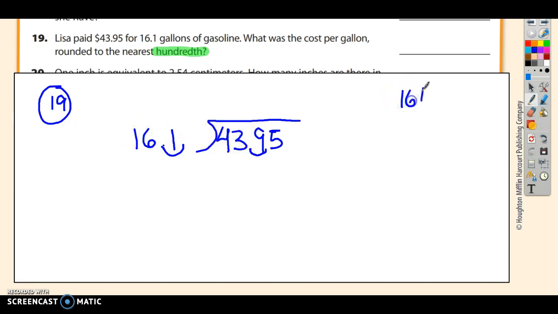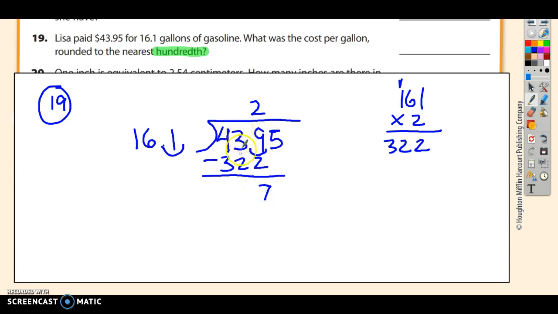Off to the side here, I'm going to do 161 times 2. 2 times 1 is 2. 2 times 6 is 12. 2 times 1 is 2, plus 1 is 3. I get 322. I forgot to put my 2 here. 2 times 161 is 322. 9 minus 2 is 7. 3 minus 2 is 1. And 4 minus 3 is 1. While 117 is a huge remainder, it is smaller than my divisor, which means I did it right.